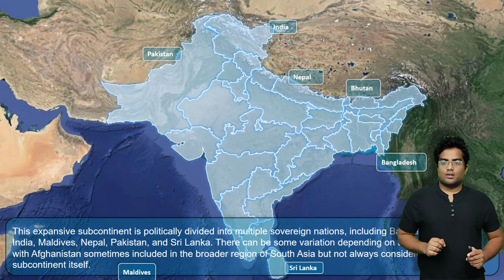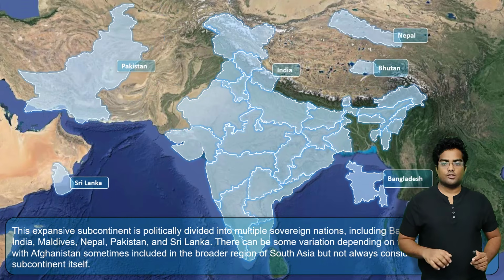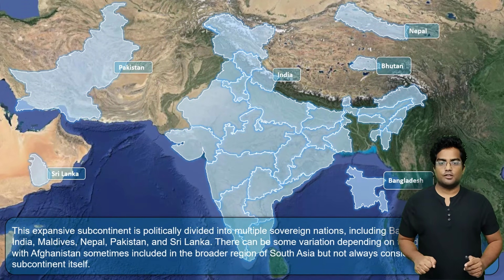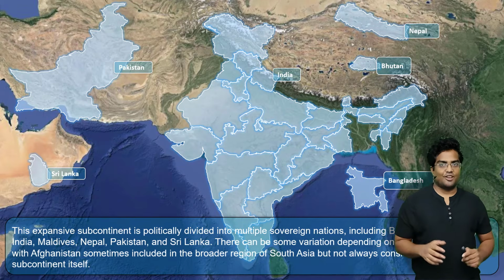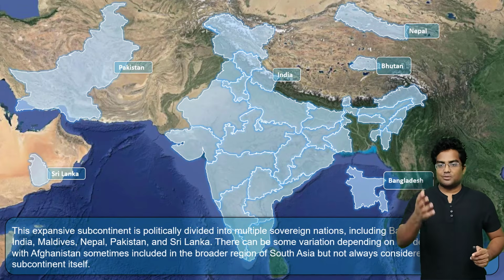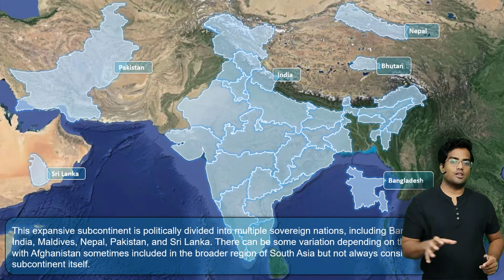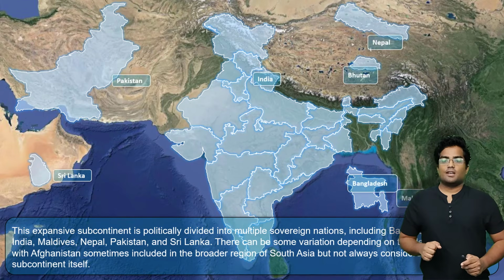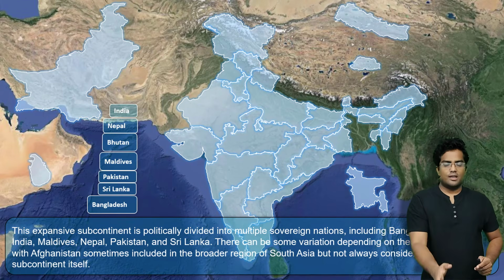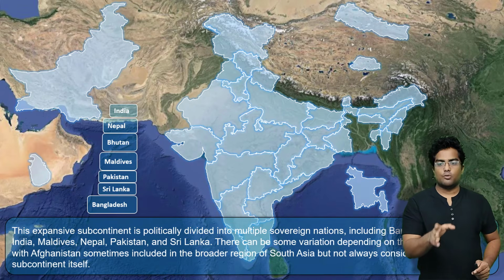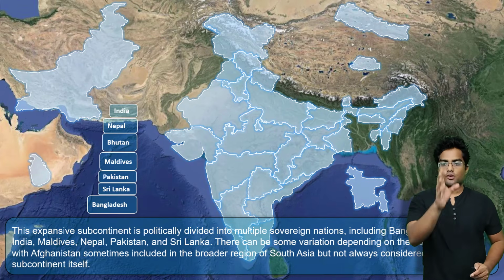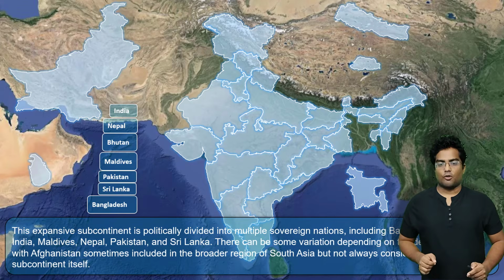Right? Now, these are the countries if we dissociate them from India. As you can see, all of these countries have been dissociated, and I did this because I can. We have a lot of graphics. Now, these are the countries: India, Nepal, Bhutan, Maldives, Pakistan, Sri Lanka and Bangladesh, all the countries of the subcontinent.